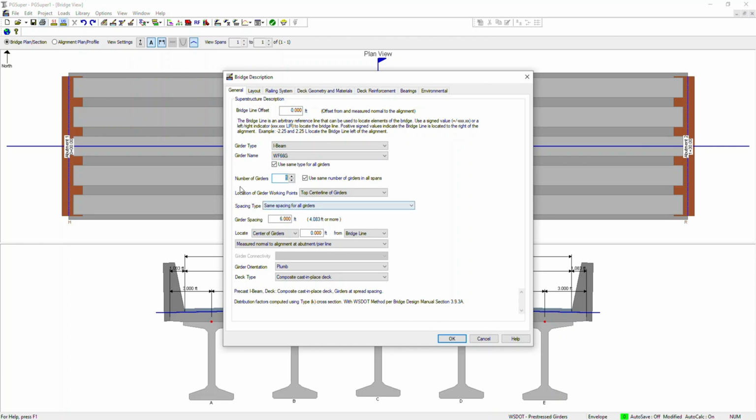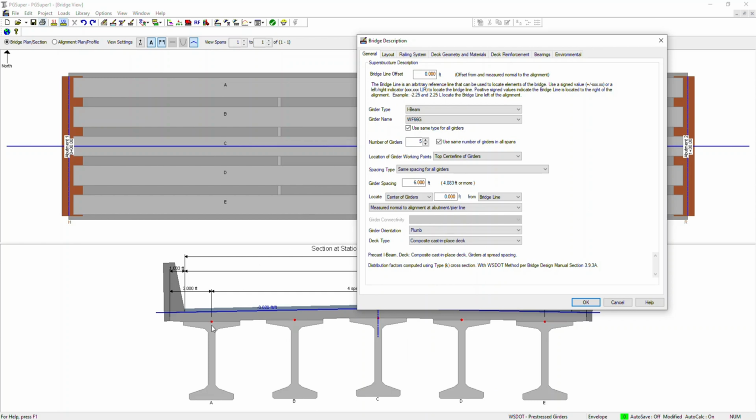And here is the location of the girder working points, which is the top center line of girders. This means all the dimensions are measured with respect to the top center line of the girders. It has another option, the bottom center line of the girders, which measures with respect to the bottom of the girders.